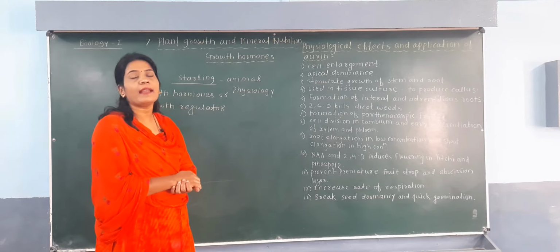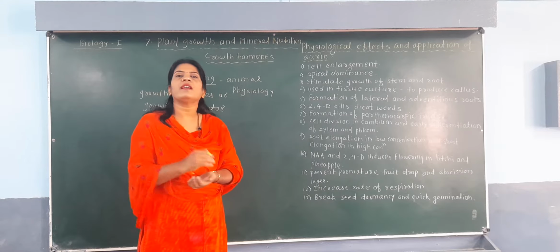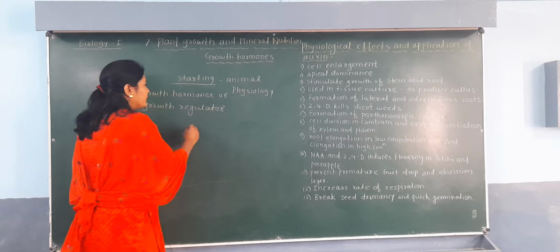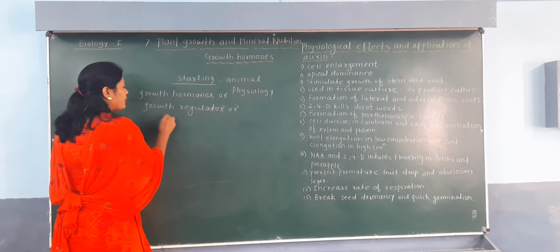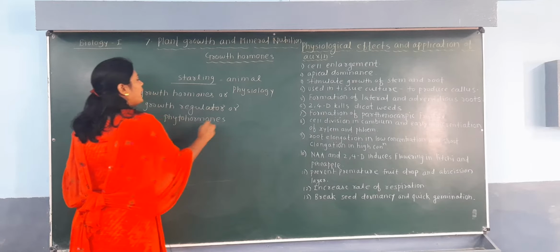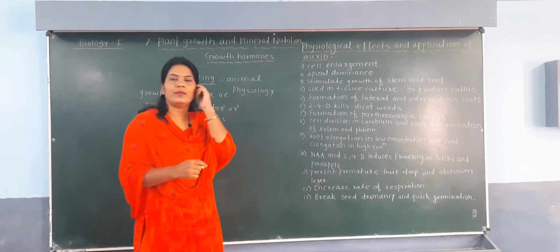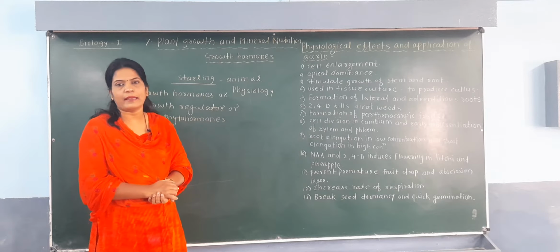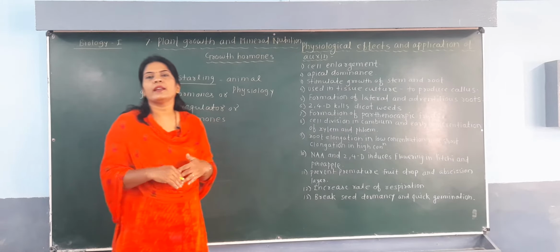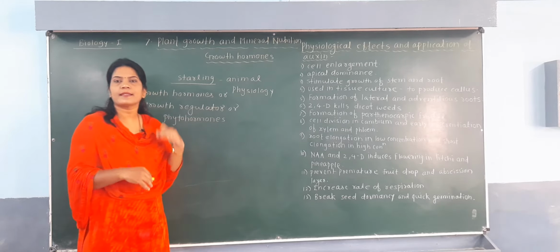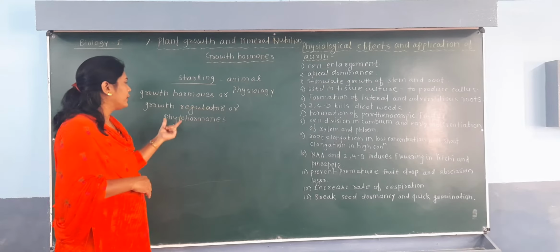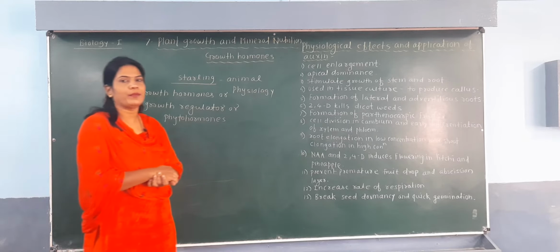One more term for hormone is phytohormone. Phyto means plant, and hormones secreted in plants are called phytohormones. So students, the internal factor which has an effect on the growth of plants is called a growth hormone, growth regulator, or phytohormone.